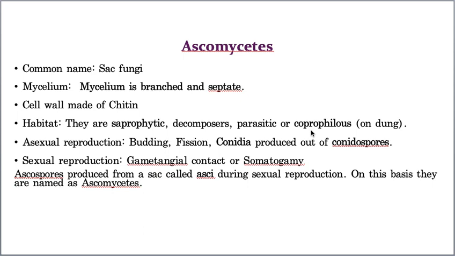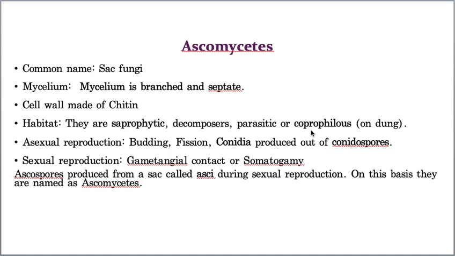Now, the Ascomycetes members reproduce asexually and also sexually. That means both modes of reproduction can be seen in Ascomycetes. Now, let us take the first one, asexual reproduction. Asexual reproduction takes place by budding. What is the meaning of budding? From the parent body, a small finger-like projection arises, and this projection is called a bud.